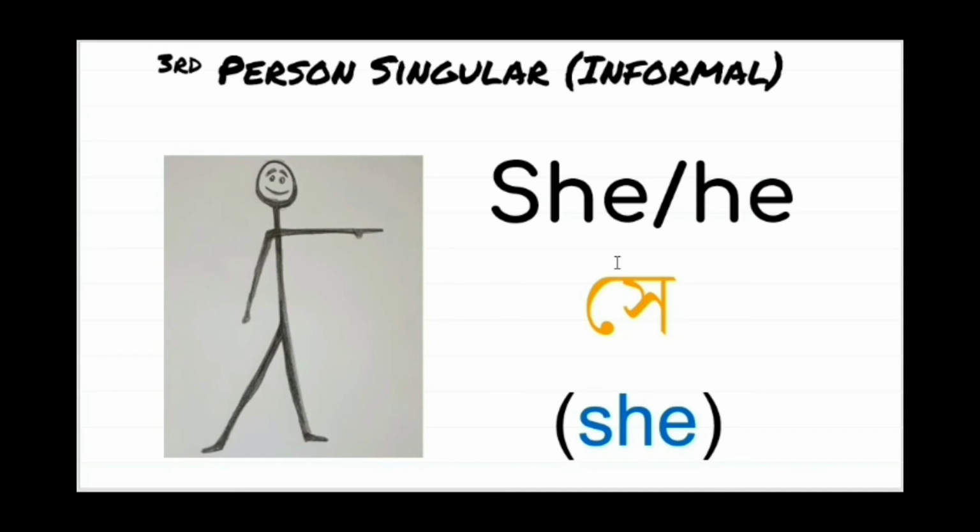Okay, so what is the informal Bangla word for she? The informal Bangla word for she is she. Again, what is the informal Bangla word for he? The informal Bangla word for he is she. Same word. Again, we do not have any gender discrimination when it comes to third person singular pronoun.